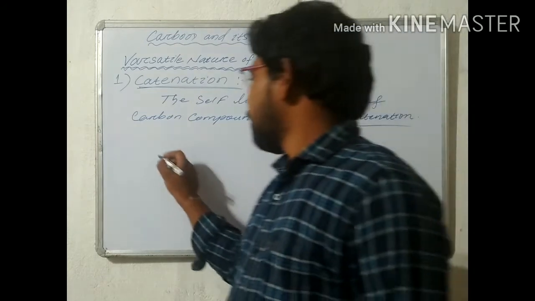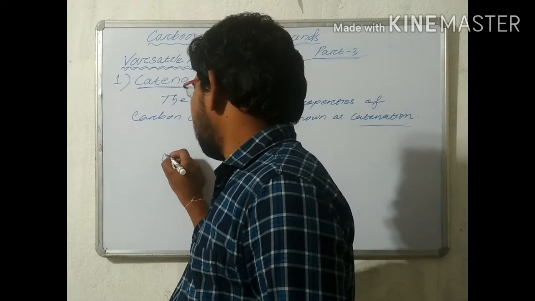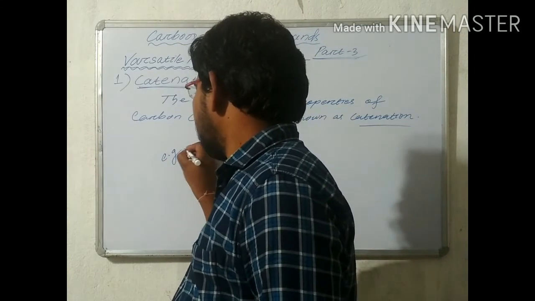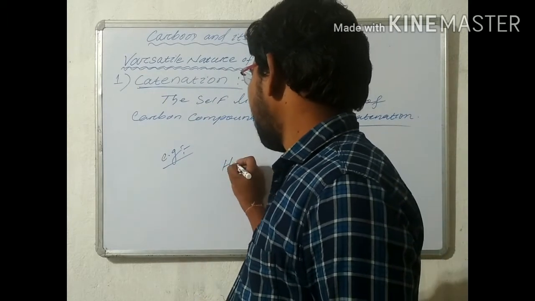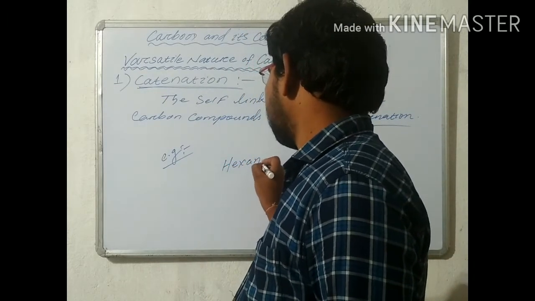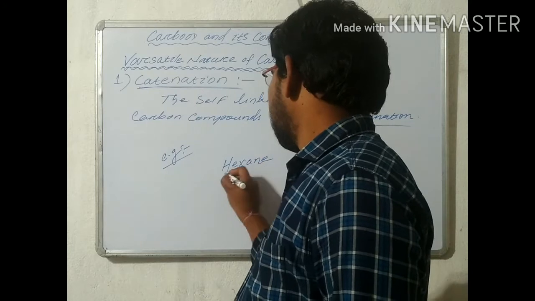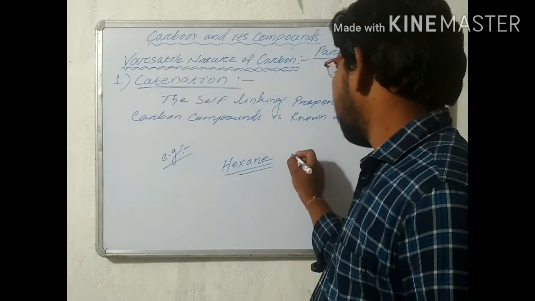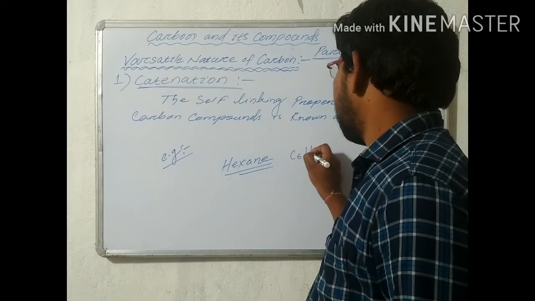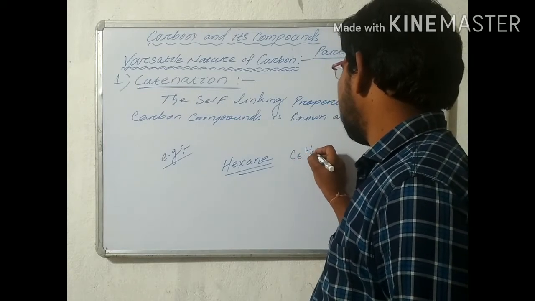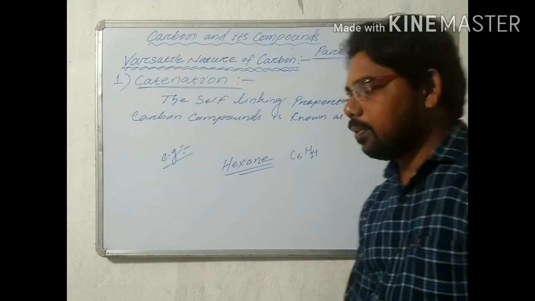We have discussed some examples of catenation in carbon compounds. The first one is hexane. In hexane, 6 carbons and 14 hydrogens are present.